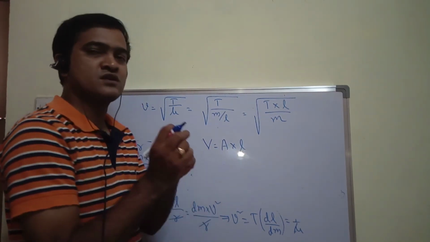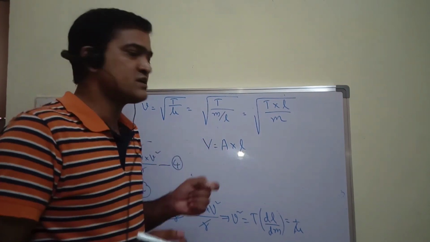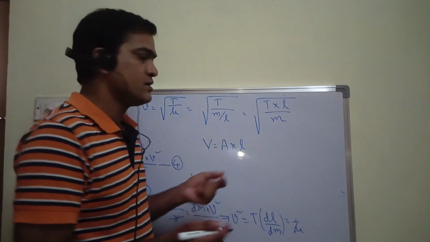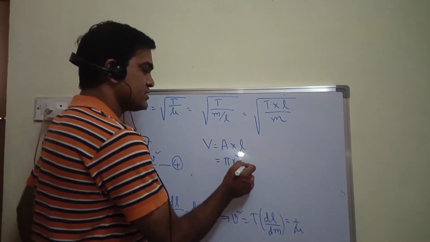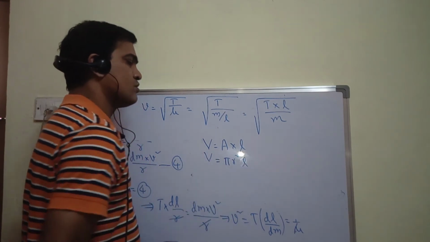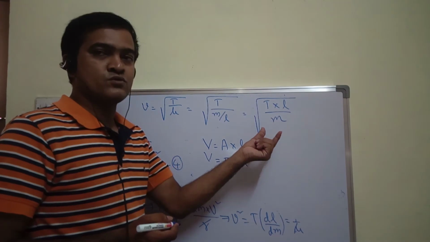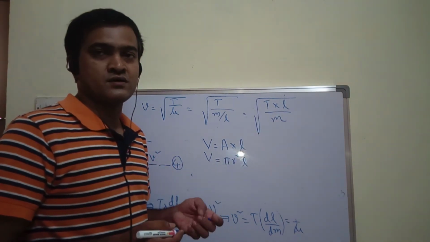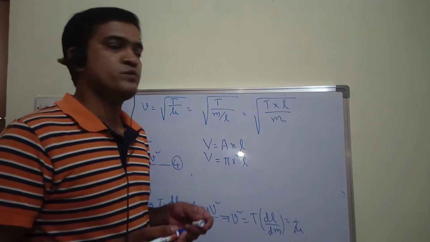Here I have considered a wire, which is in the form of a cylinder. So the volume of a cylinder is pi r square L. So in place of area I can write pi r square into L, which is volume. Now you have the formula for density. Density is equal to mass upon volume. So mass becomes volume into density.